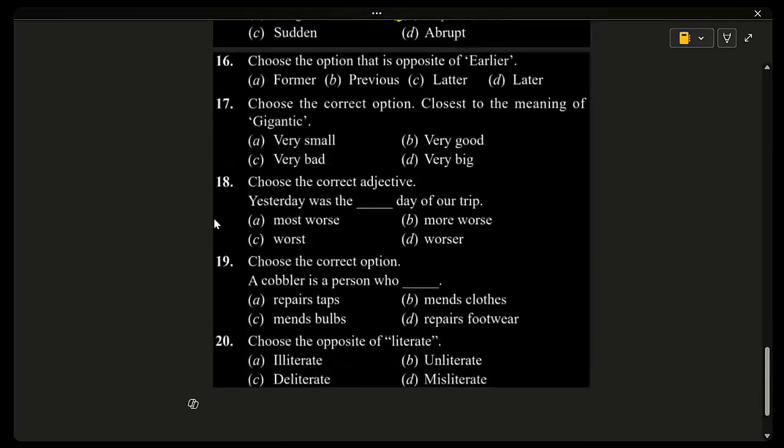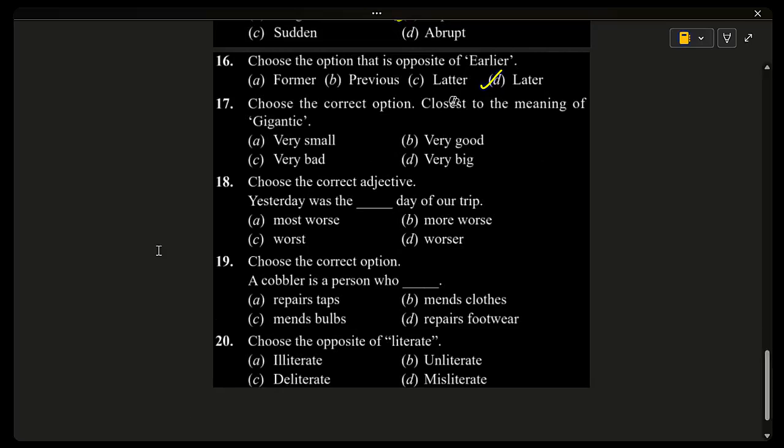16th one, choose the option that is opposite of earlier. Former, previous, latter, later. So the correct answer is later. Option D. Opposite of earlier is later. Earlier means before and later means after. So these are direct opposites. Former or previous, similar meaning to earlier. Latter means second of two, not the opposite of earlier.